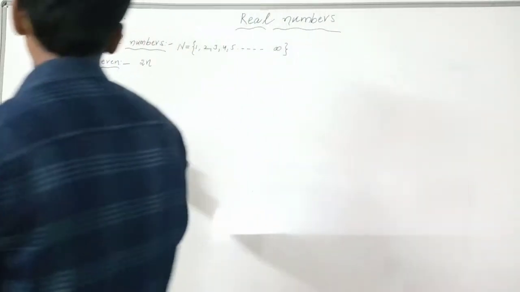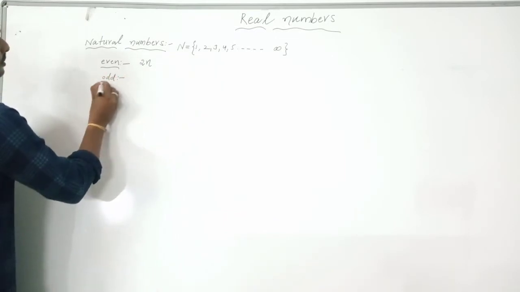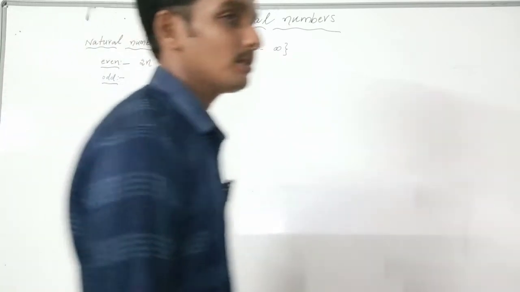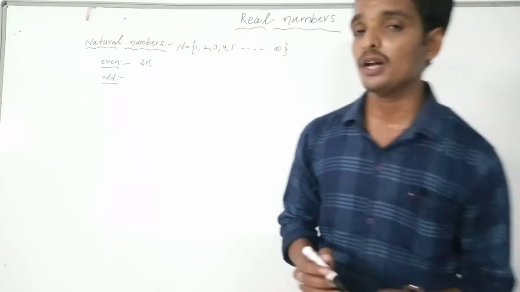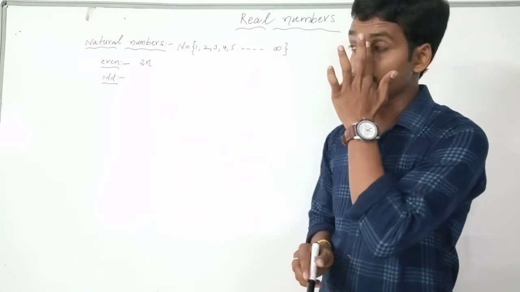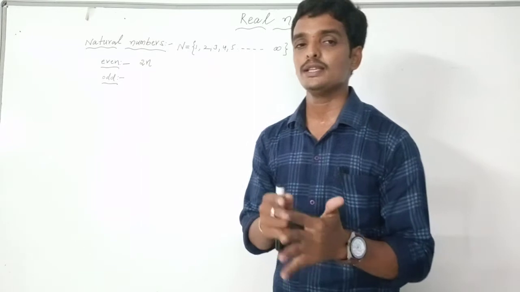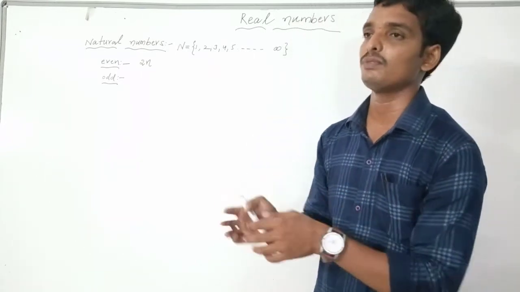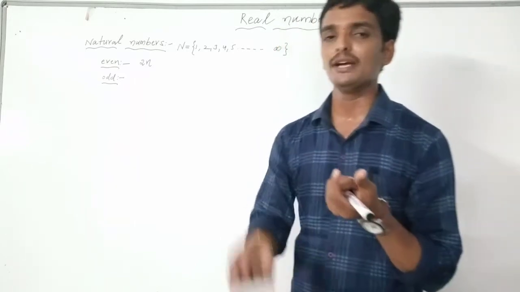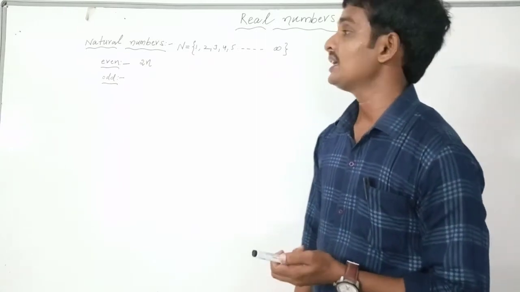Next one is odd numbers. What is the definition of an odd number? The numbers which, when divided by 2, leave the remainder 1 are called odd numbers. What are the odd numbers? 1, 3, 5, 7, 9, 11, 13, 15, 17 and so on. If you divide a number by 2 and it leaves the remainder 1, it is called an odd number.